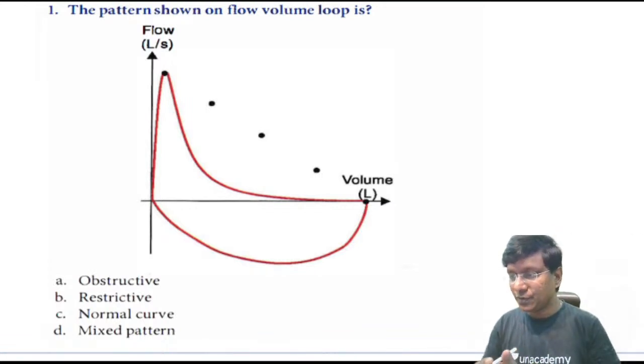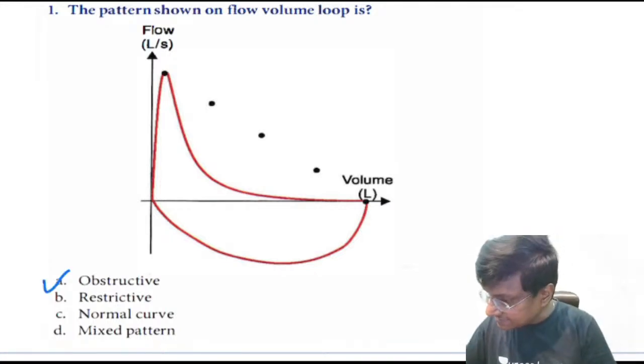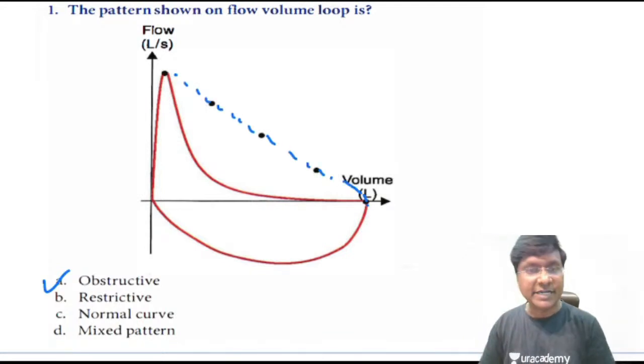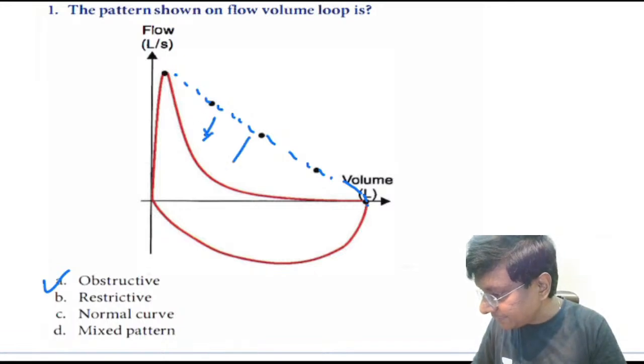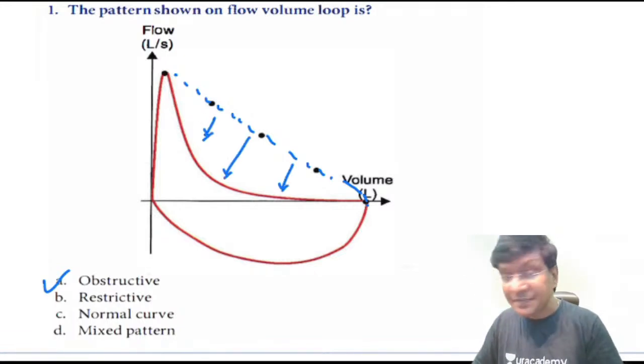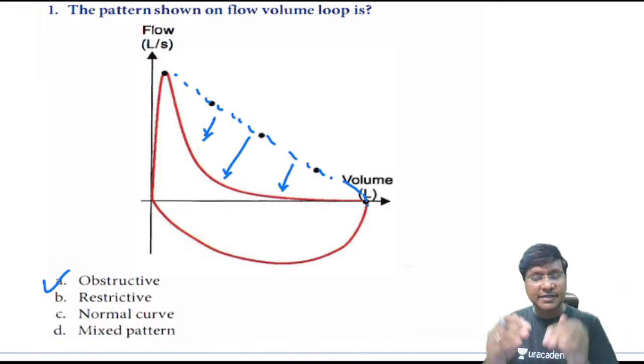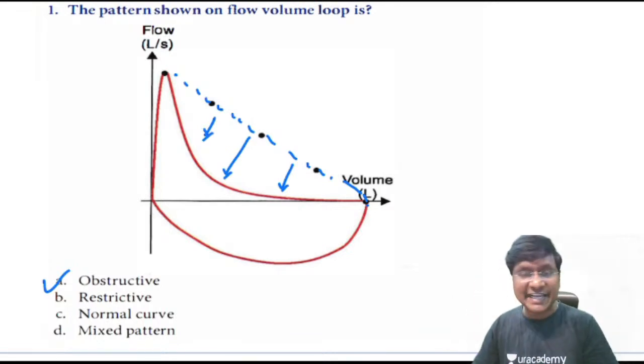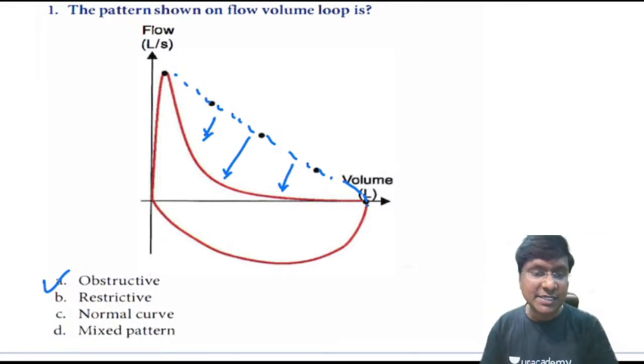Right, so if you very closely observe, yes, it is your obstructive pattern. Now, see, this is the normal flow volume loop that it should be. But what has happened here, if you see very clearly, the expiratory component is being reduced. So once the expiratory component is reduced, that is nothing but your obstructive lung disease.